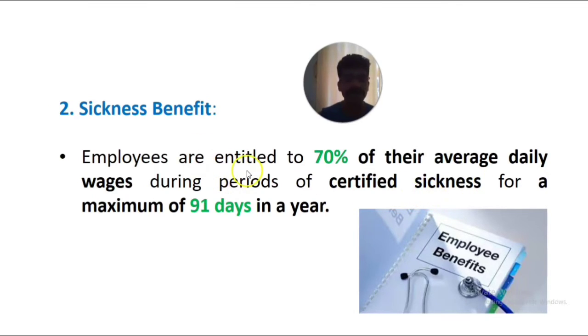Employees are entitled to 70% of their average daily wages during the period of certified sickness, for a maximum of 91 days in a year.